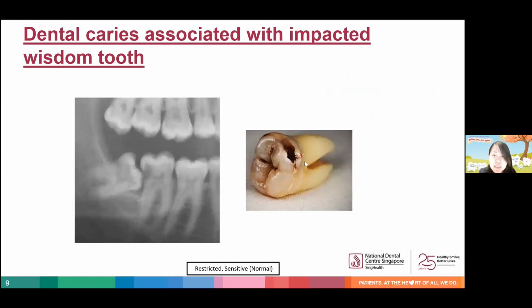So dental caries, this is a very common problem, due to inability to cleanly remove any residual food or plaque that gets stuck between the wisdom tooth and the adjacent tooth. So this can cause decay, not just of the wisdom tooth, but also the adjacent tooth. As you can see in the radiograph here, the arrow is pointing to the decay present on the adjacent tooth.